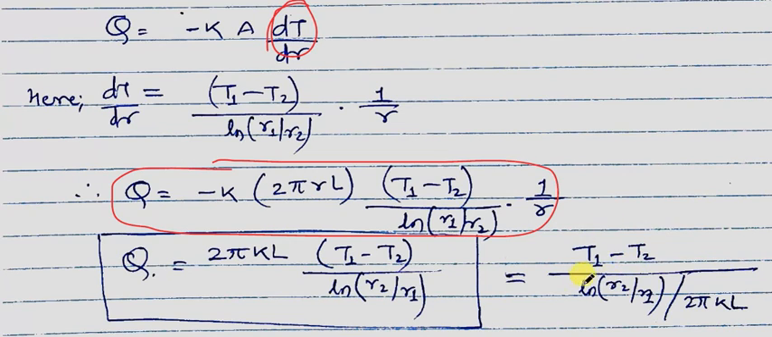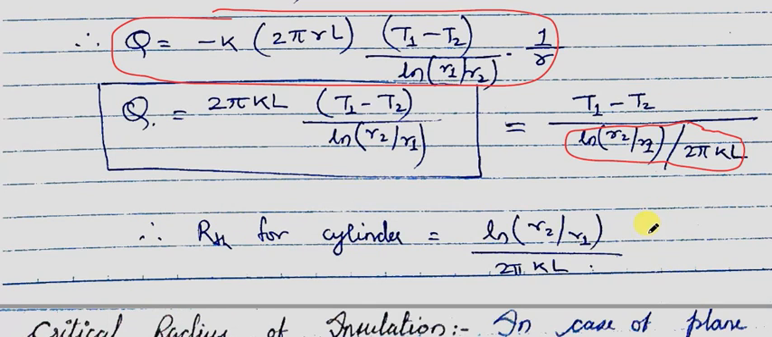This can also be written in this form. This form gives us the thermal resistance for the system, and the thermal resistance for the system is ln(r2 upon r1) upon 2 pi k L. So this is R_th for a cylinder.